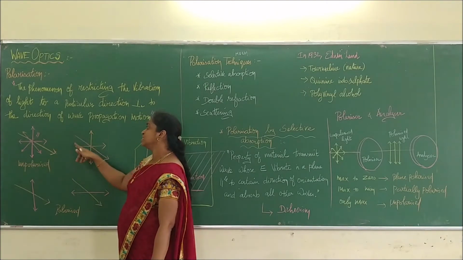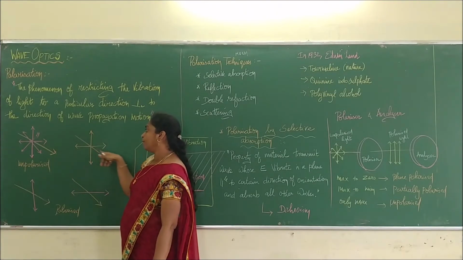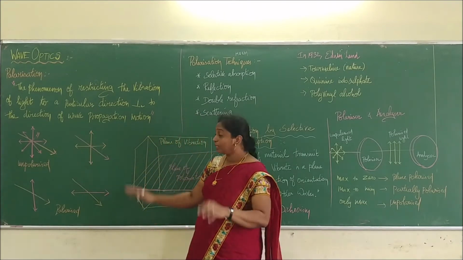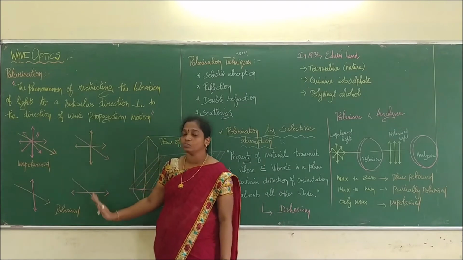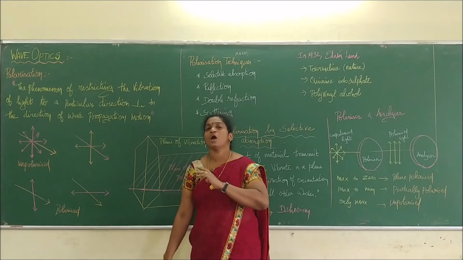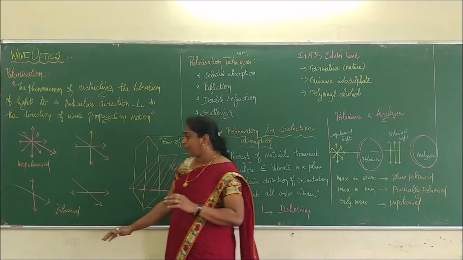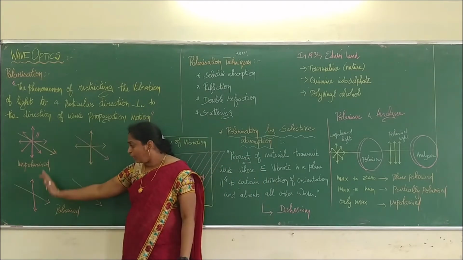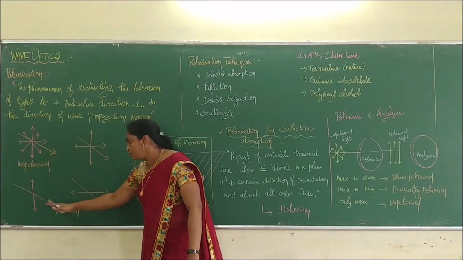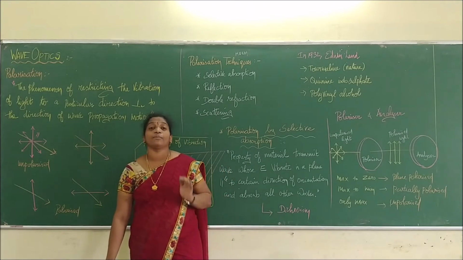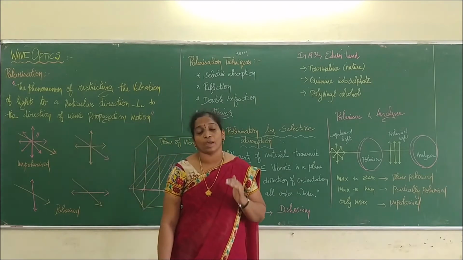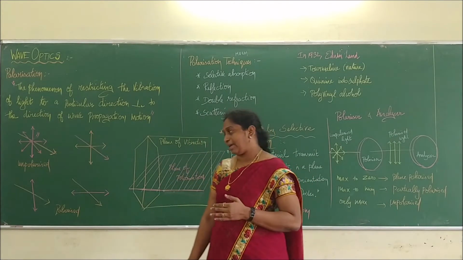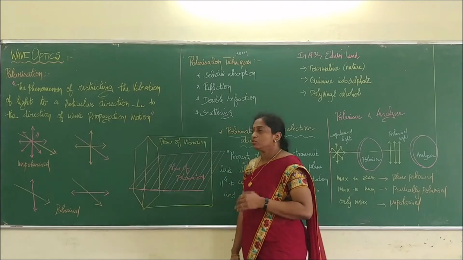Here there are two sets of vibrations, perpendicular and parallel, about the direction of propagation. This type of propagation is called unpolarized. Then how can polarized light be represented? Polarized light can have only one direction. It doesn't have two directions, only one direction of vibration, like this or this. That type of restriction of the direction of vibration of light is called polarized light.